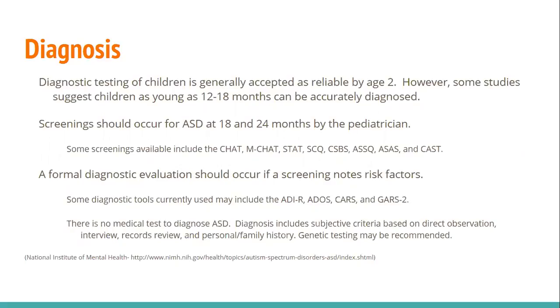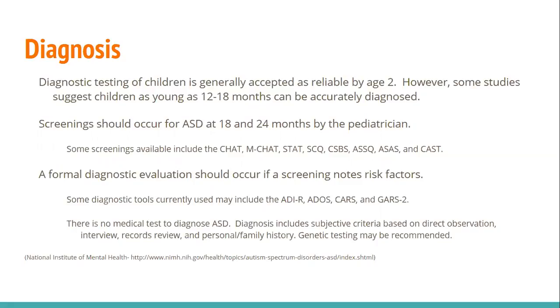A formal diagnostic evaluation should occur if a screening notes that risk factors indicate that there may be a diagnosis of autism spectrum disorder. Different diagnostic tools that are currently being used include the ADI-Revised, the ADOS, the CARS, and the GARS-2.